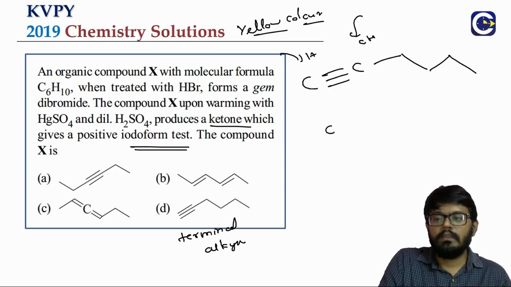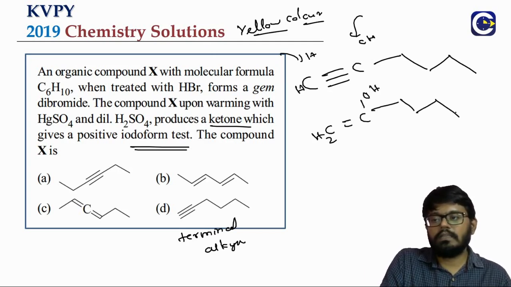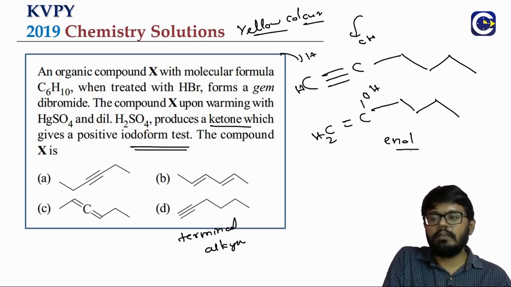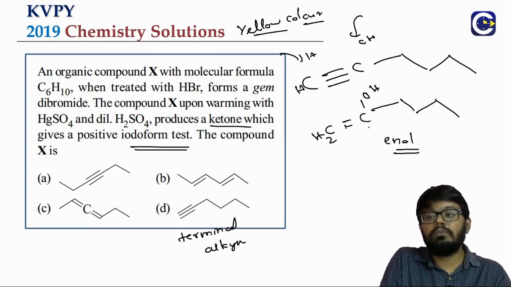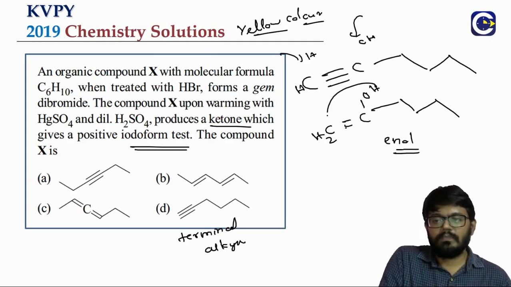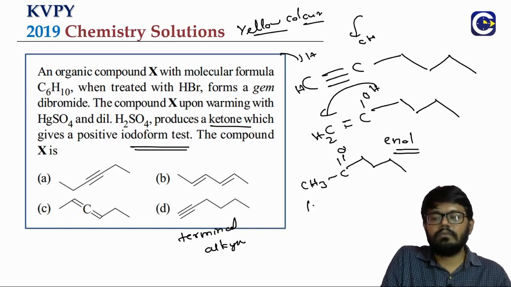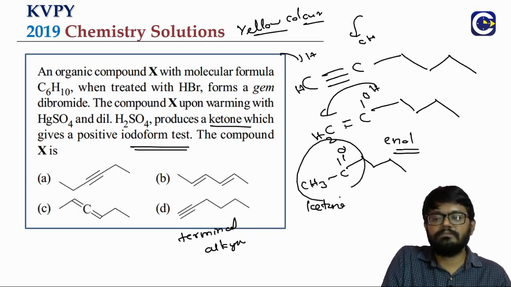The already present hydrogen is there, and one more hydrogen comes. Other things we are just drawing as the skeletal structure. You know what this compound is? It is called an enol, a double bond with an alcohol group. The enol will tautomerize into the corresponding ketone. Other things will be as they are. This is the ketone, and it is a methyl ketone.